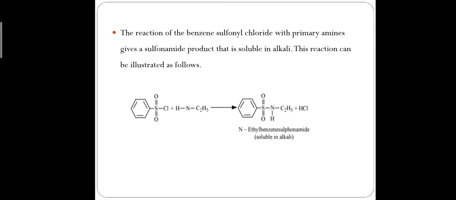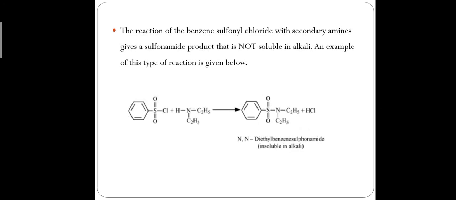Okay, soluble in alkali means soluble in NaOH. That's why it gives a clear solution. After that, when this solution is acidified with HCl, it forms a precipitate. When the solution forms a precipitate after acidification, it shows the amine is primary amine. Okay.